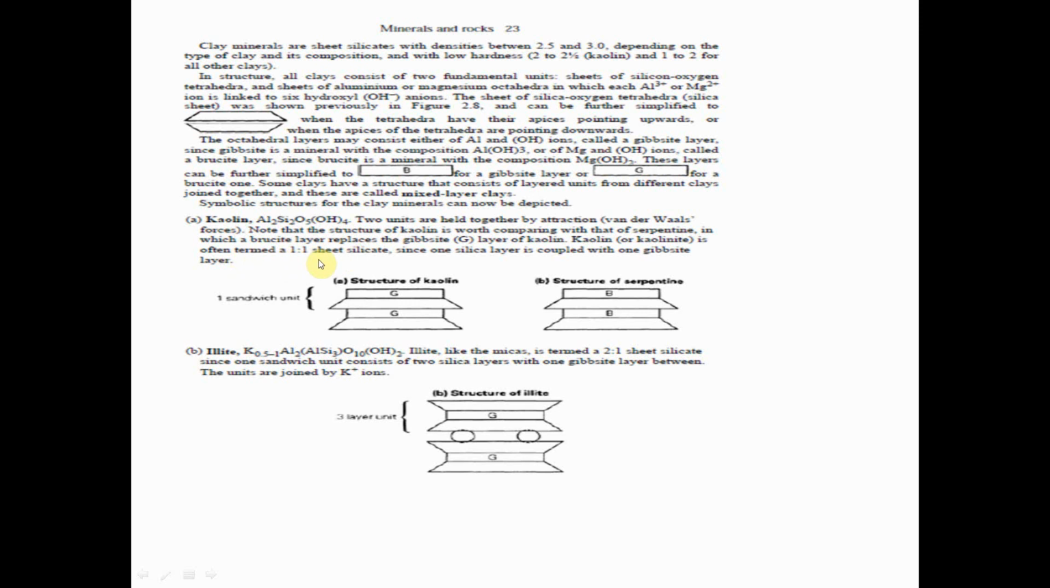Often termed a 1:1 sheet silicate, one silica layer is coupled with one gibbsite layer. This type of structure is the kaolin structure. Illite, like a mica, is termed a 2:1 sheet silicate, since one sandwich unit consists of two silica layers with one gibbsite layer between. The units are joined by potassium ions.